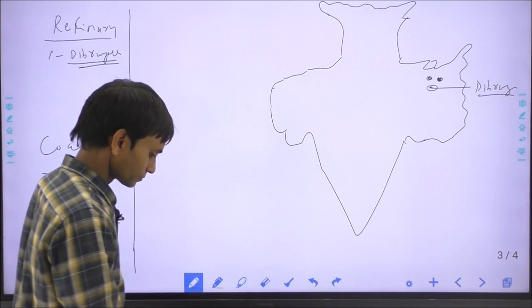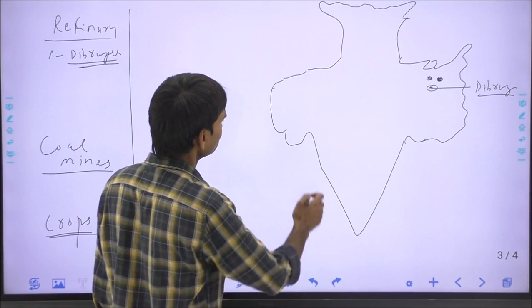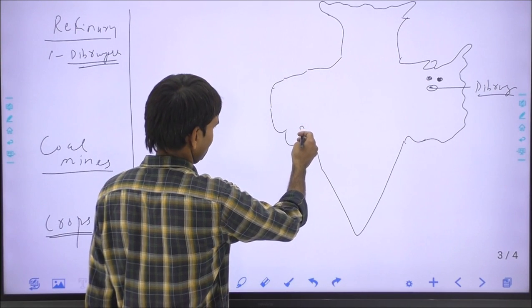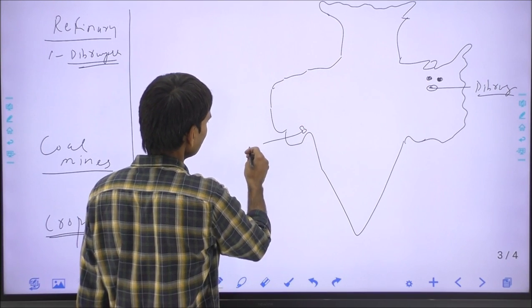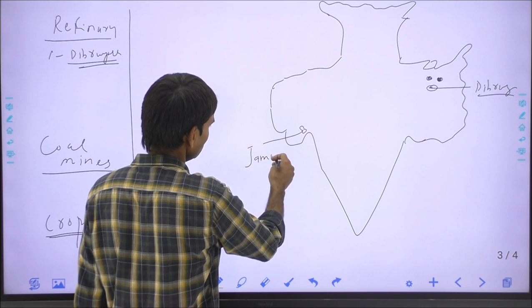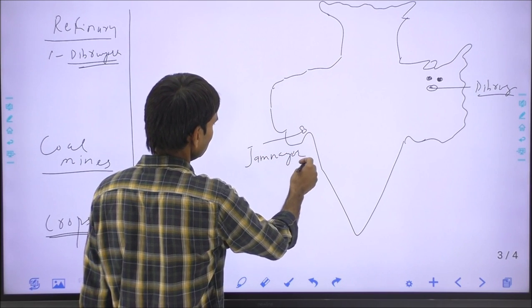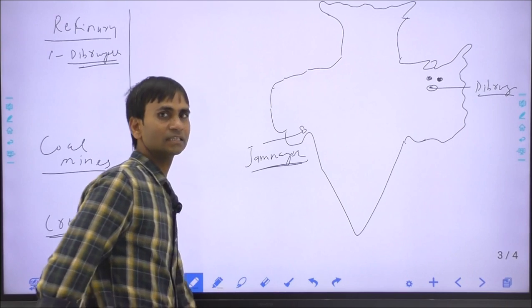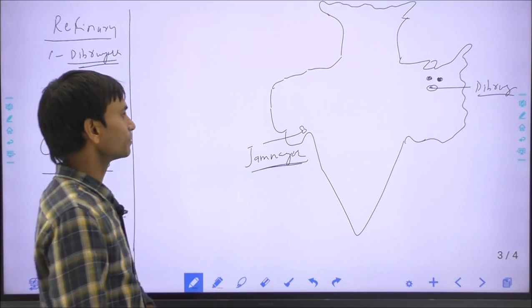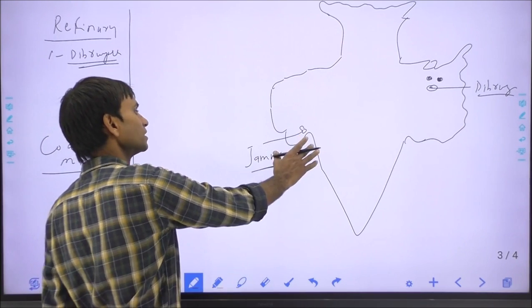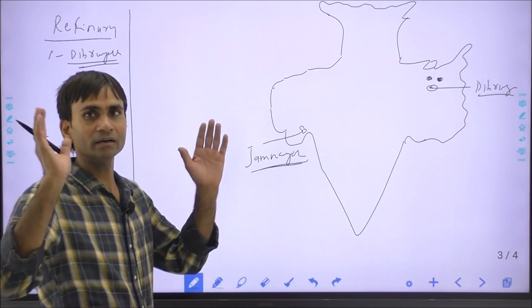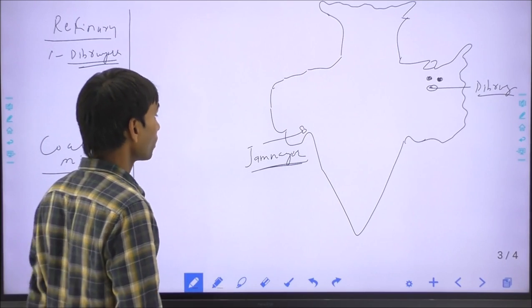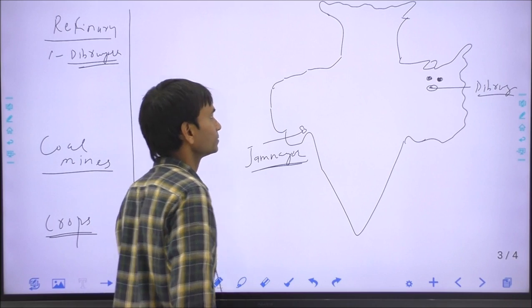Okay, and this is India's largest refinery in Gujarat, the Jamnagar. Jamnagar is under the private sector, under the Reliance company, India's largest, or sometimes called the world's largest oil refinery, in Gujarat.